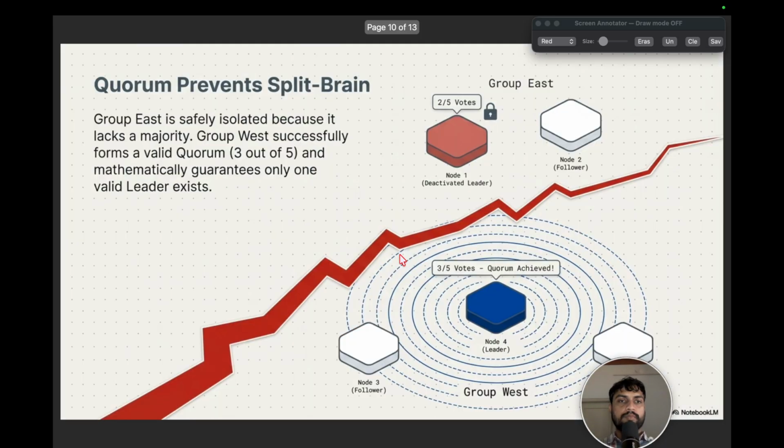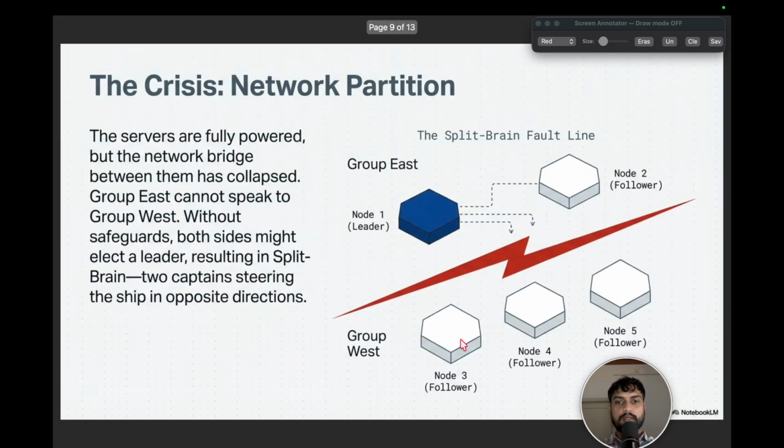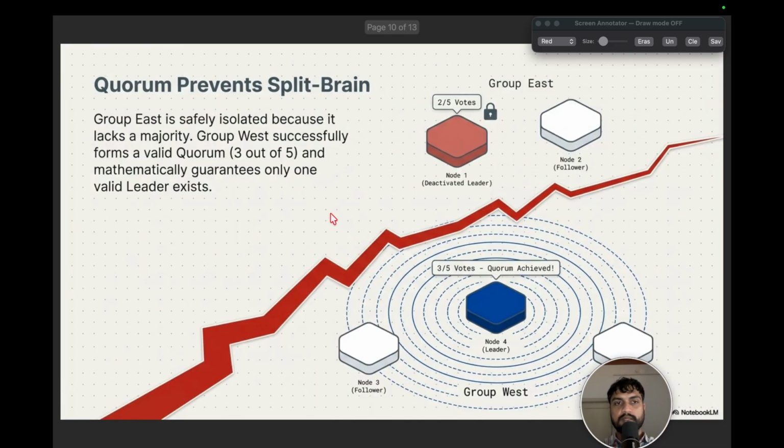The next thing here, that we already discussed, is that the quorum prevents the split brain. As in the second zone, in the group West, we had 3 nodes, it was able to select a leader, and that prevents the split brain scenario.